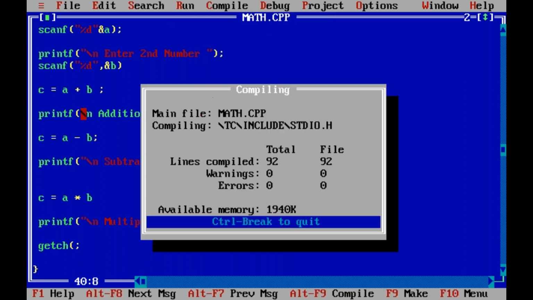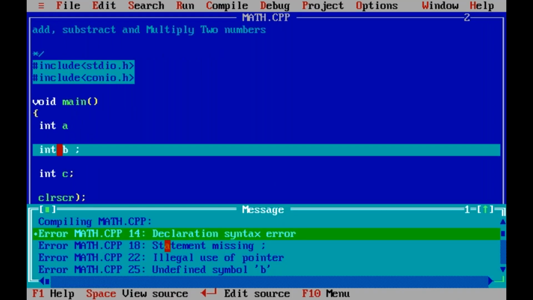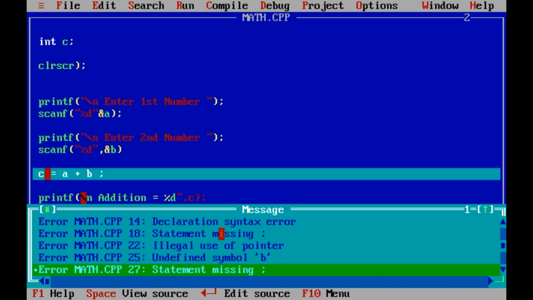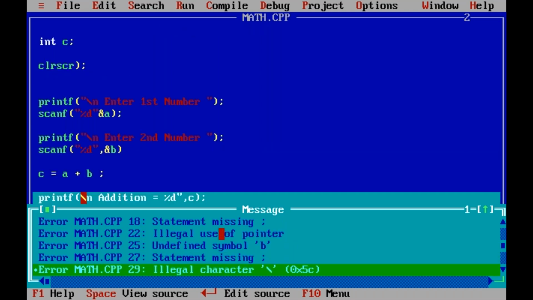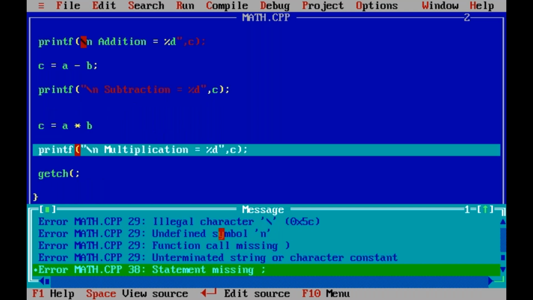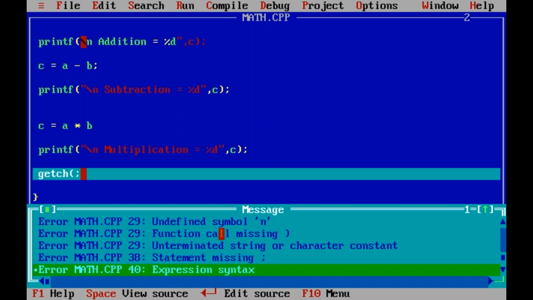Now let us compile. See this: total 11 errors. Press any key. See the first error at the bottom, 14th line, math.cpp, declaration syntax error. 18th line error, 22nd line error, 25th, 27th, 29th, 30th, and 40th line errors.